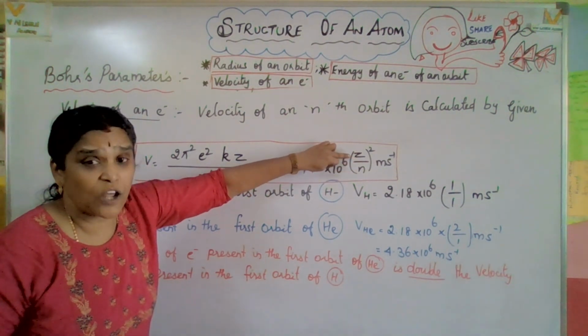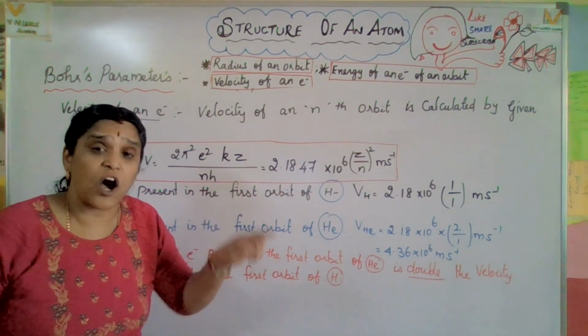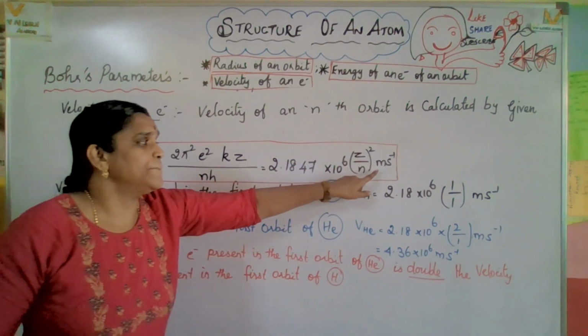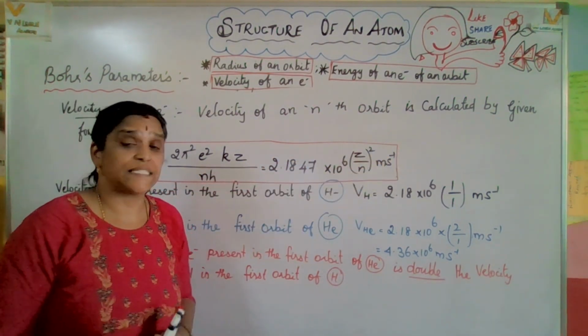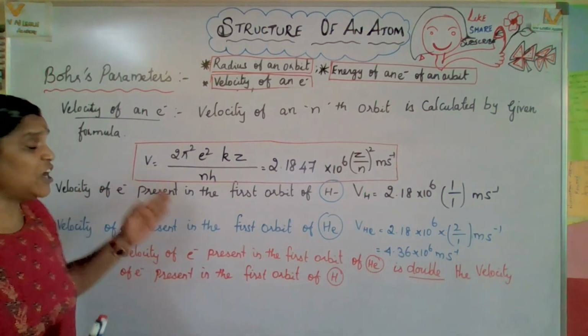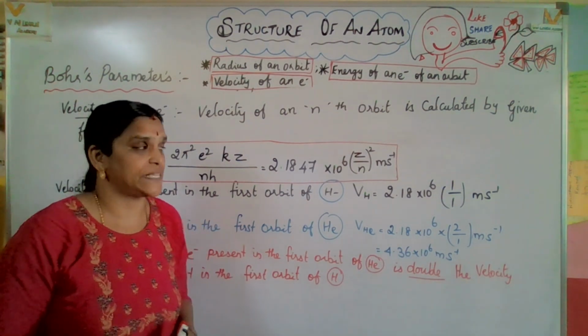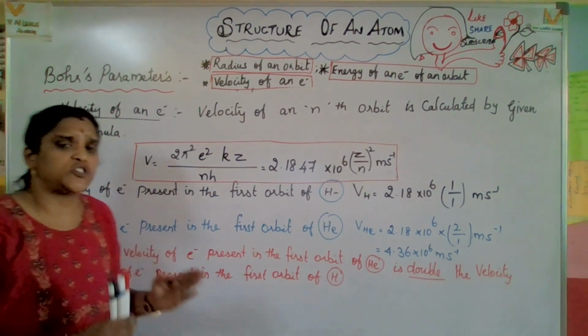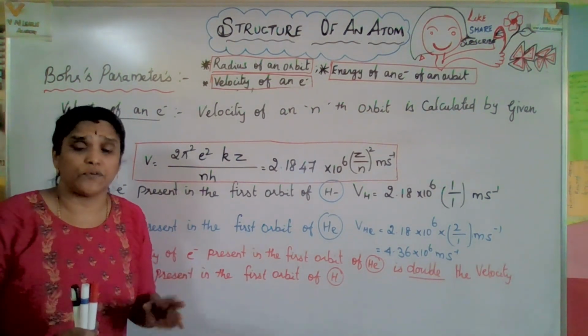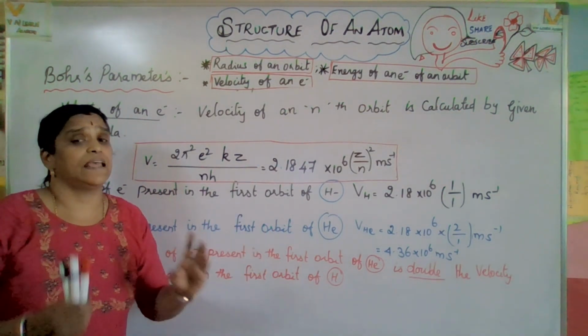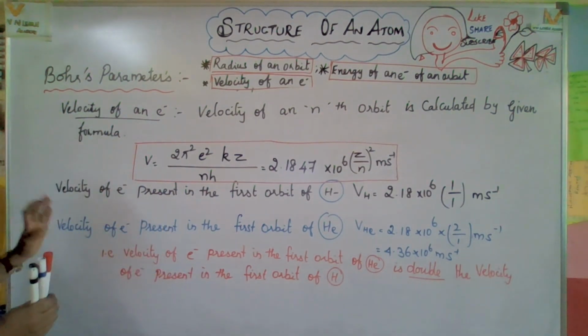Z is the atomic number and n is the orbit number. The unit is meter squared per second, or meter second inverse, because the velocity unit is meter per second. Yes, now let us check. Always we need a proof. Let us check the velocity of the electron for hydrogen and helium.